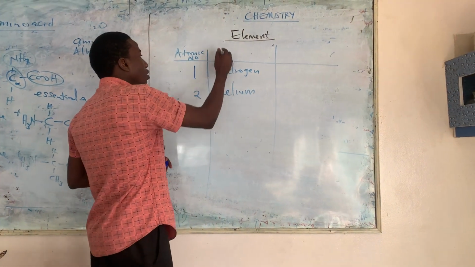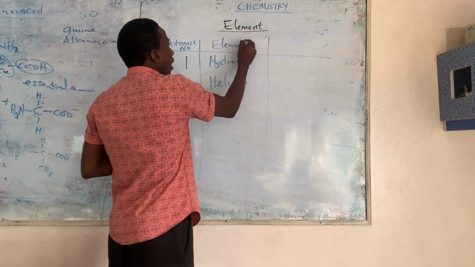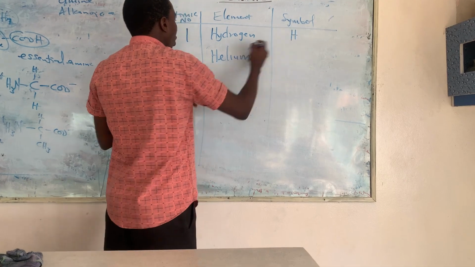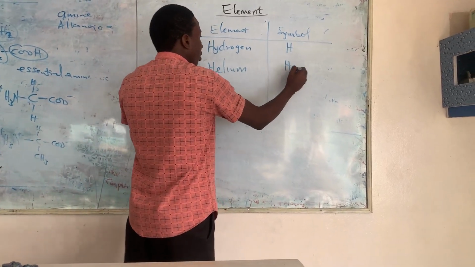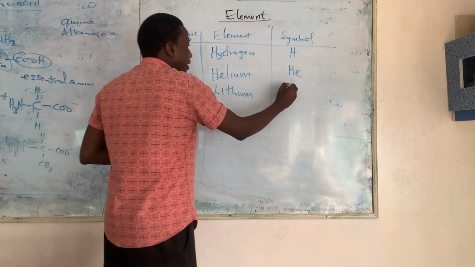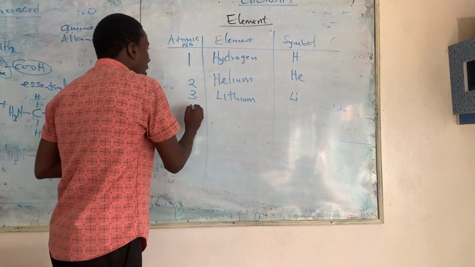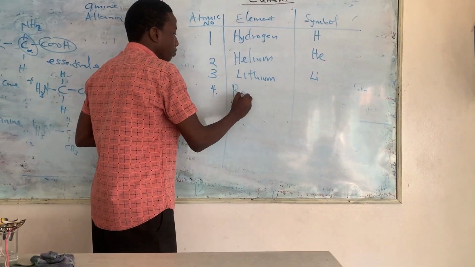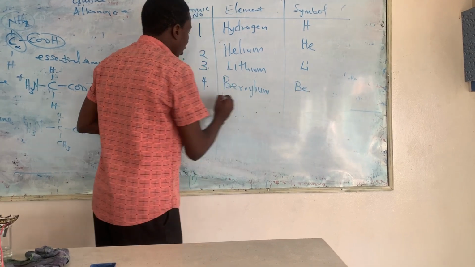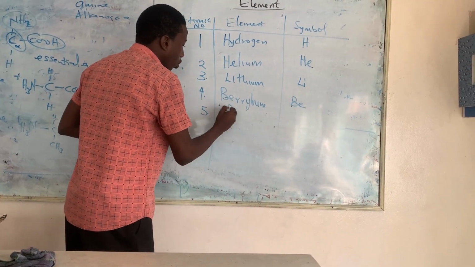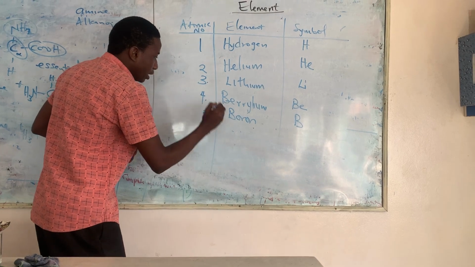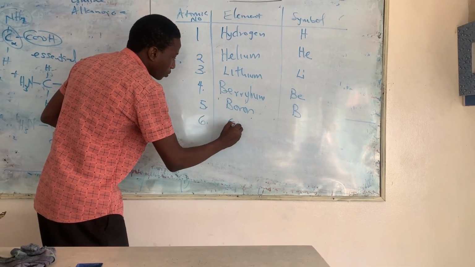Number one is hydrogen. This is the element, and the symbol for hydrogen is H. Helium. The symbol is He. Number three is what? Lithium. The symbol is Li. Number 4 is beryllium. The symbol is Be. Number 5 is boron. The symbol is B. Number 6 is carbon.